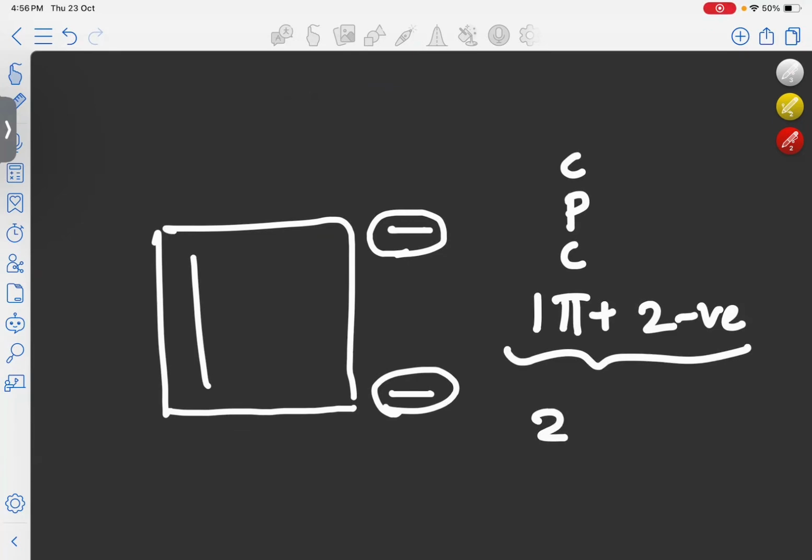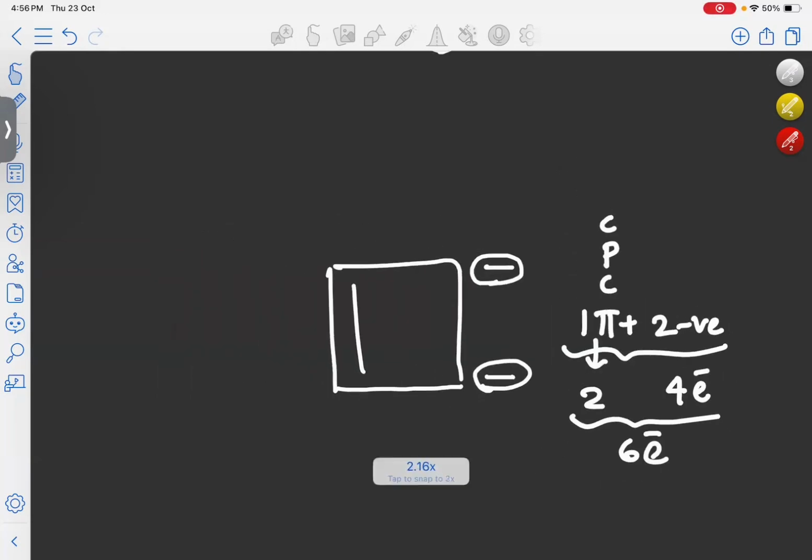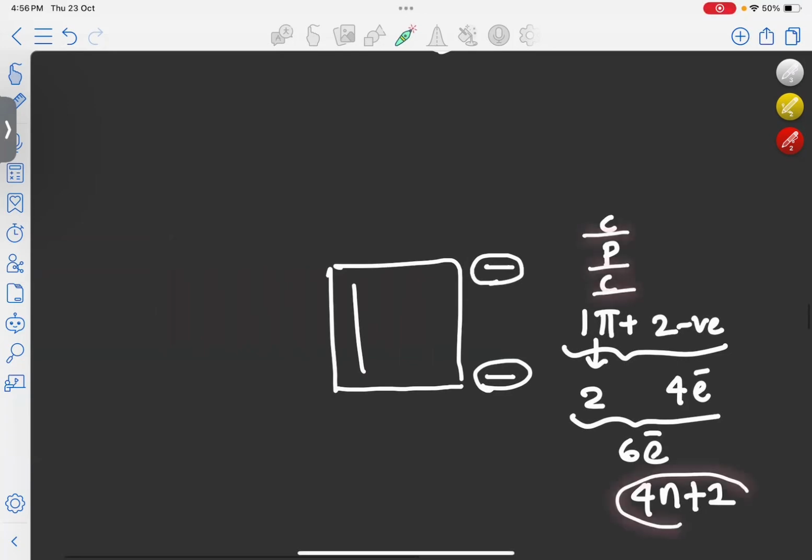That means 2 electrons from 1 pi bond, and from 2 negative charges there are 4 electrons. So total 6 electrons are taking part in the conjugation. That means it is an example of a 4n plus 2 system. So our molecule here is cyclic, planar, conjugated and has 4n plus 2 pi electrons. That means this will become aromatic.